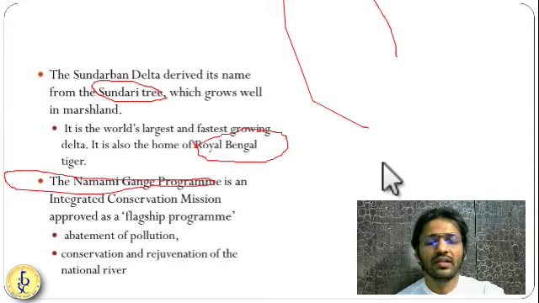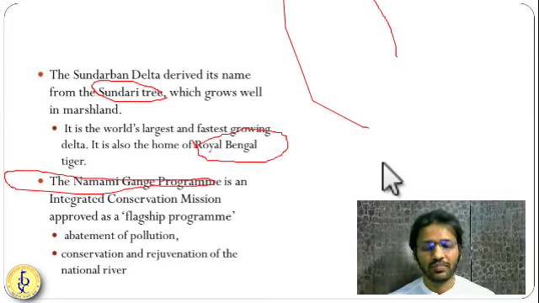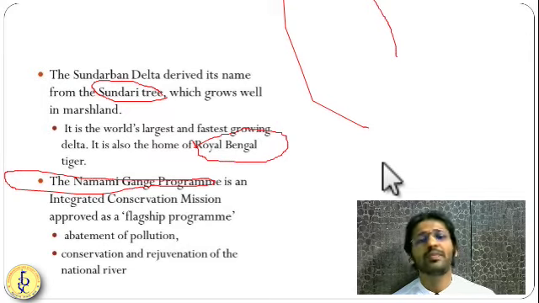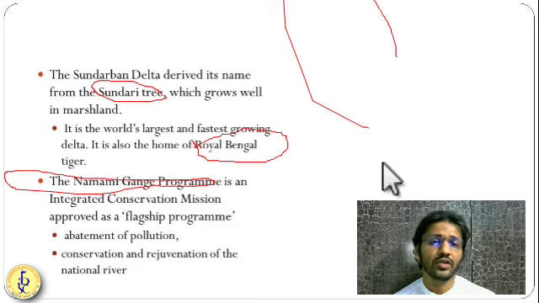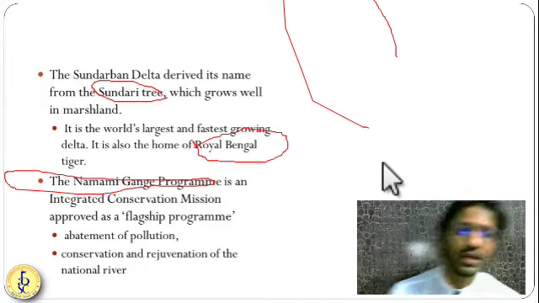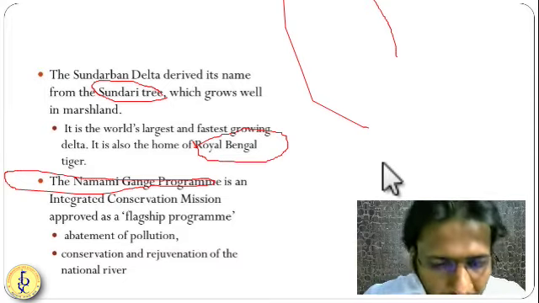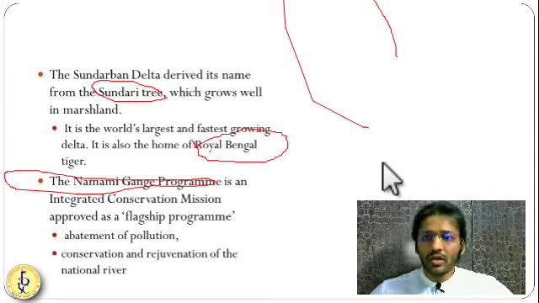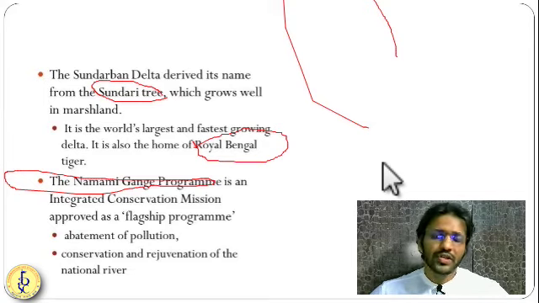The first thing they did is they started the Namami Gange mission. But whatever this mission could not do, just a lockdown and stopping of all the industrial and human activities has made the Ganga and Yamuna clean rivers. Some people have shared pictures of the Yamuna and Ganga in Delhi. The Yamuna in Delhi was very clean. It used to look like a gutter before. Now it is looking like a complete river, with completely blue water. So this Namami Gange mission is very important.